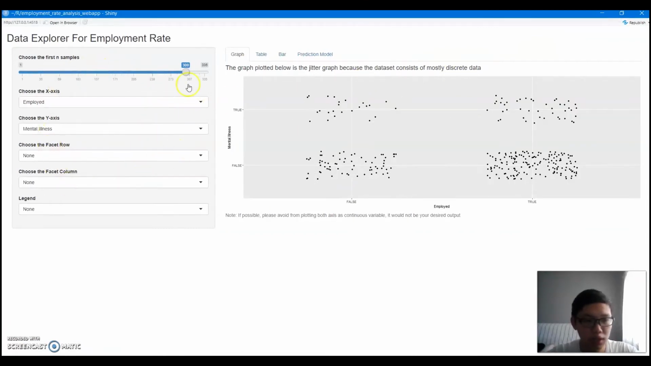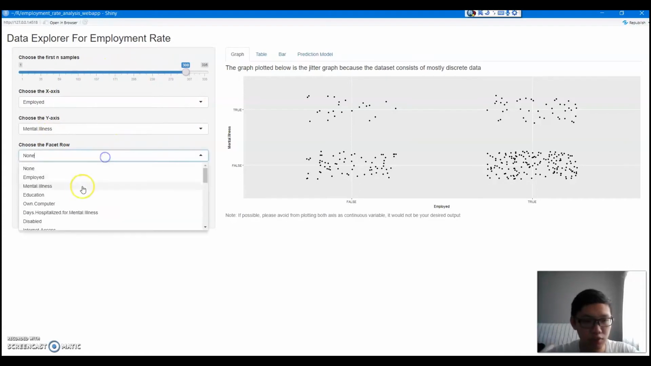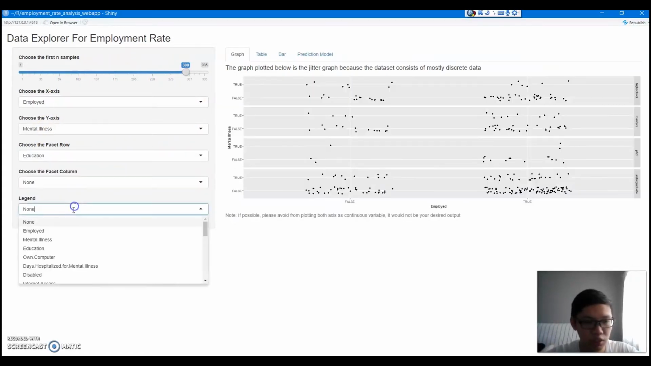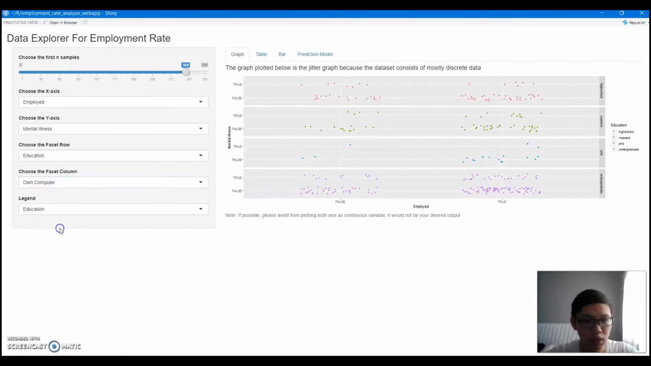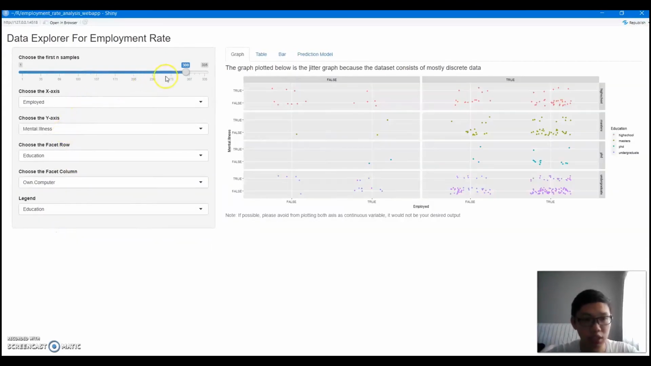These are the variables that we can change for the graph. I can change the facet row, the region, and the facet column, and also the y-axis and x-axis, and I can also change the size.